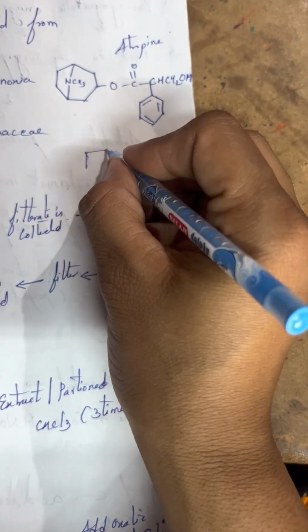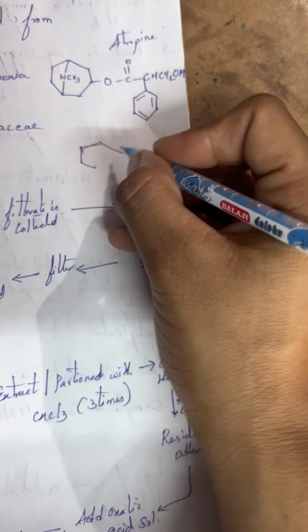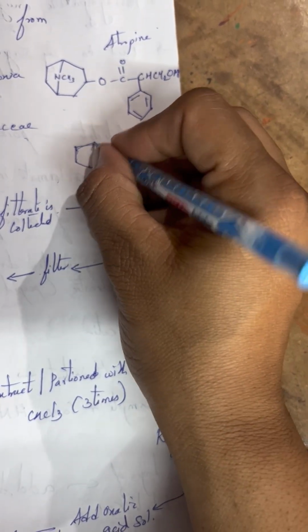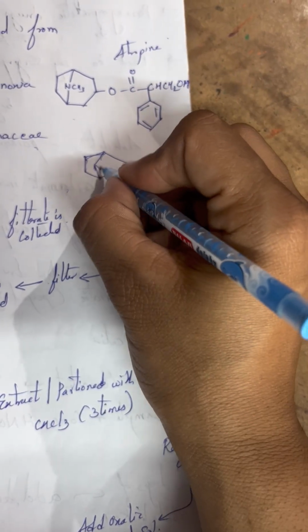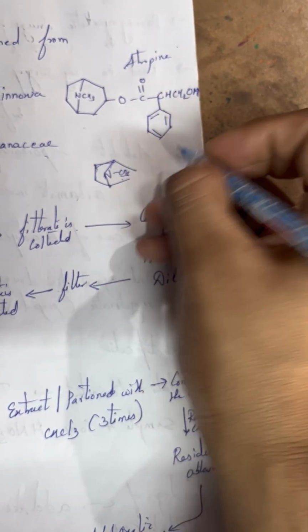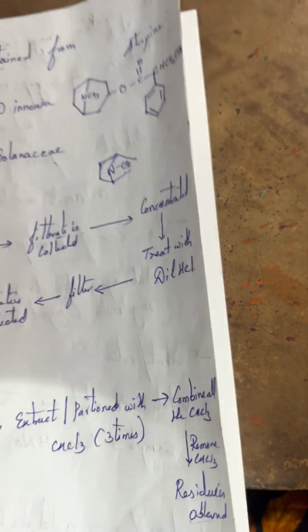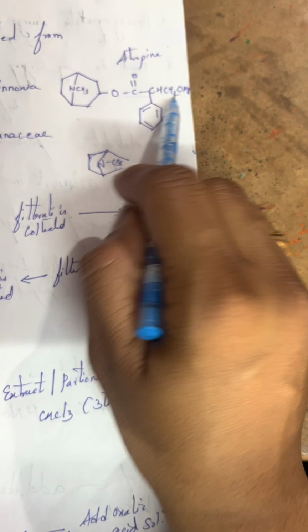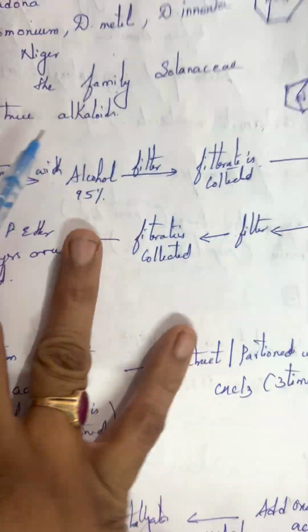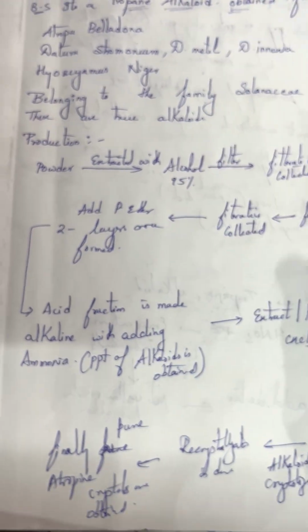This usually looks like this. Here we get the NCH3. We have already drawn this diagram somewhere. Anyway, this is the structure.